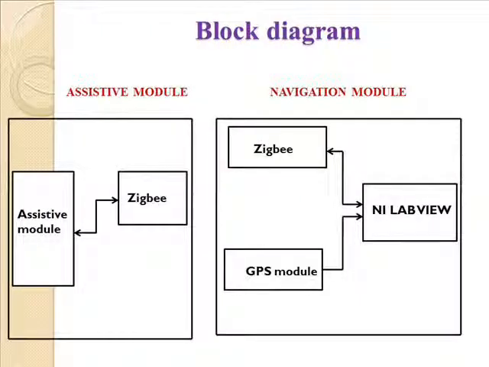The block diagram of the project consists of an assistive module and a navigation module. The assistive module is carried by the blind person and the navigation module is placed in different environments, for example, a bus. The assistive module contains predefined locations. With the help of this assistive module, the blind person gives the input of the place where he wants to go.